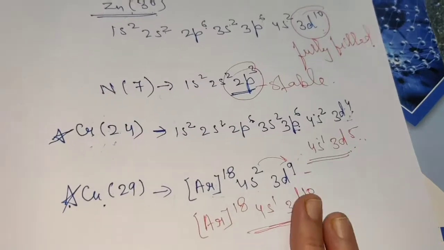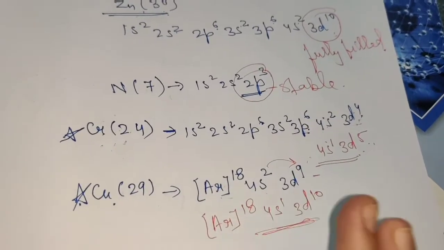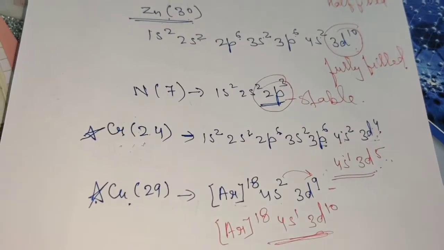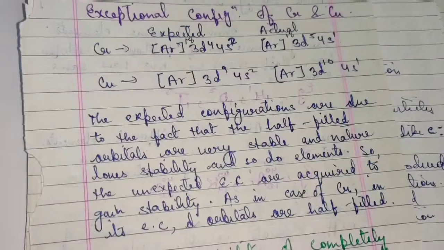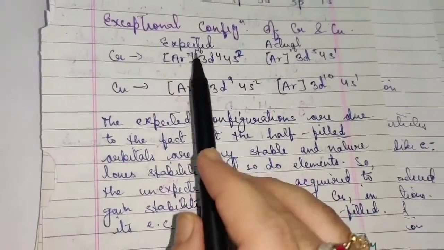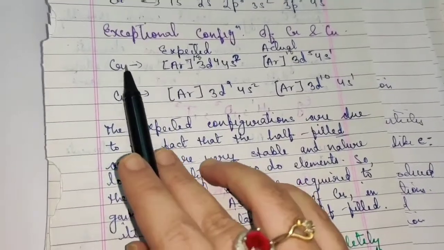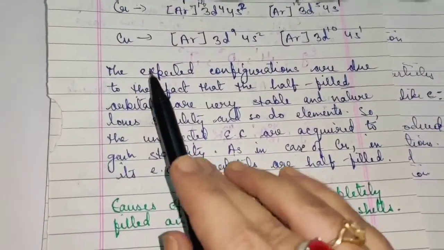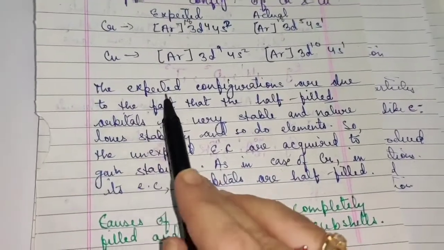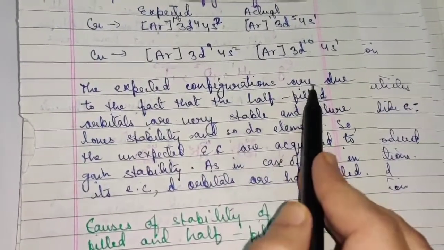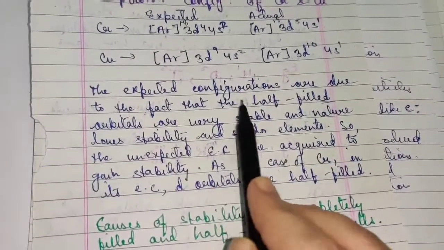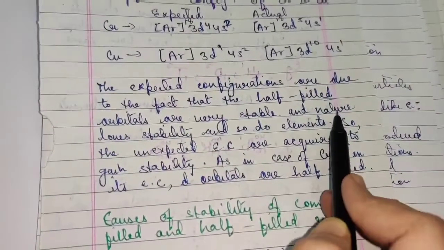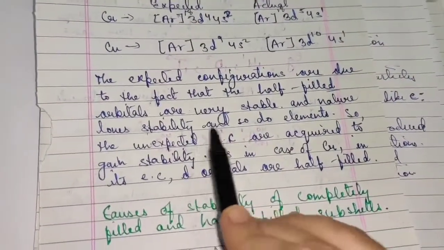Write it in your notebook and mark it as important. I hope this half-filled and fully filled electronic configuration concept is clear, children. After you have written down the electronic configuration of chromium and copper, write down this note. Please write down in your notebook, children: the expected electronic configurations are not followed due to the fact that half-filled orbitals are very stable, and nature loves stability, and so do elements.